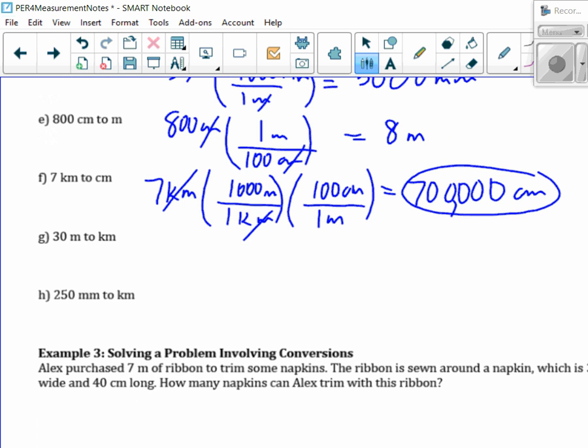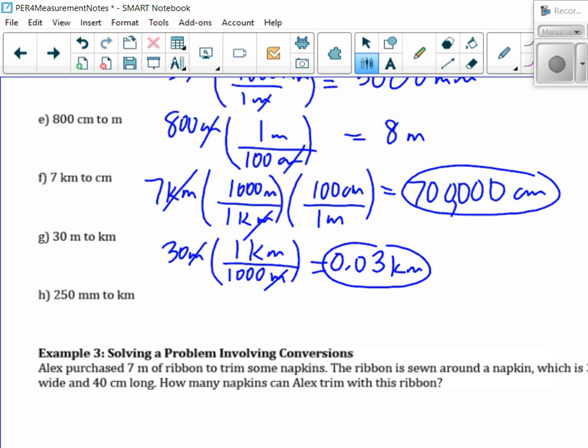Okay, moving on. 30 meters to kilometers. So 30 meters. Kilometers have to be on top. So 1 kilometer is 1,000 meters. So the meters cancel. And essentially, when I'm dividing by 1,000, do you know I'm moving the decimal place to the left? 3. So 1, 2, 3. So 0.03, usually you put a leading 0 there. That would be kilometers. Is that what you got?